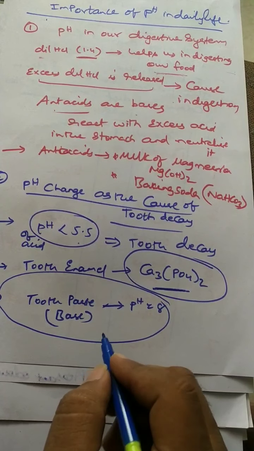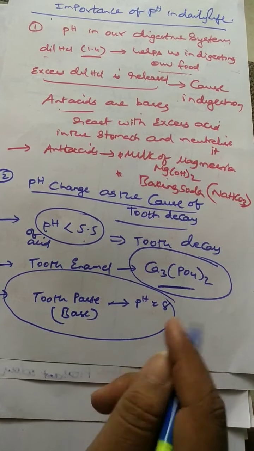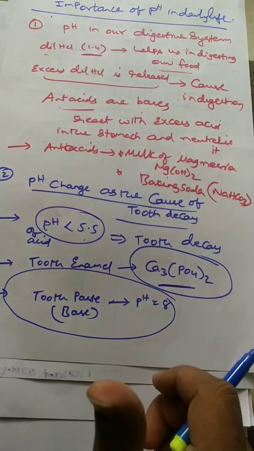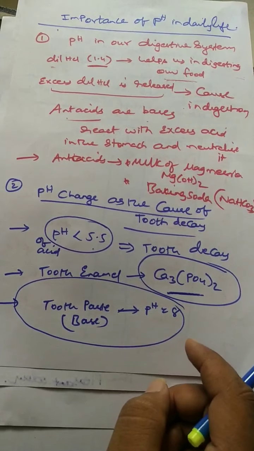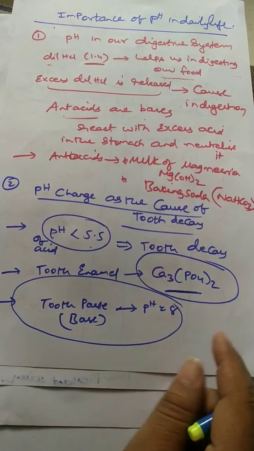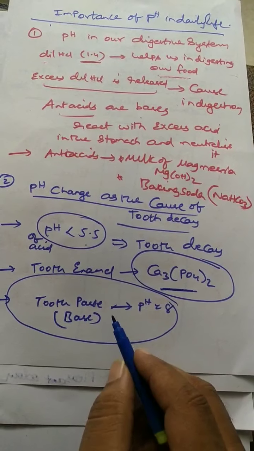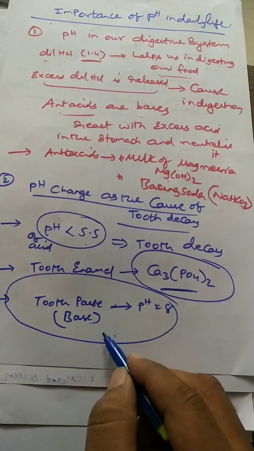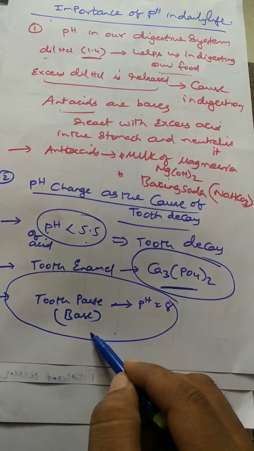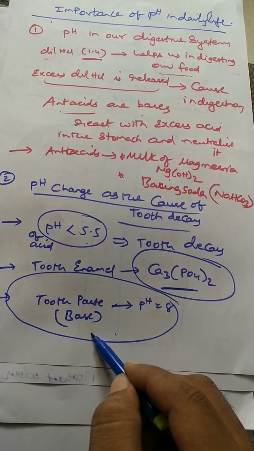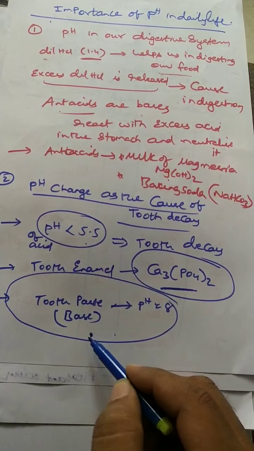That's why in many ads also you can see, is there any salt in the toothpaste, like that. So that is the importance here, as a neutralization reaction takes place. Toothpaste acts as a base. So this base interacts with the excess acid present in the mouth. Immediately a neutralization reaction takes place.